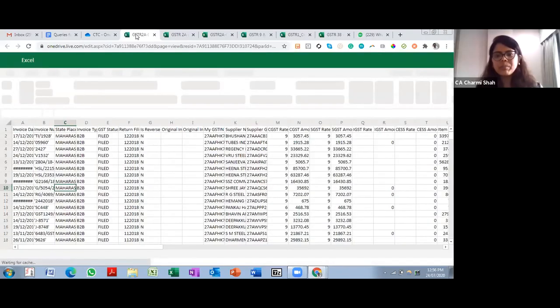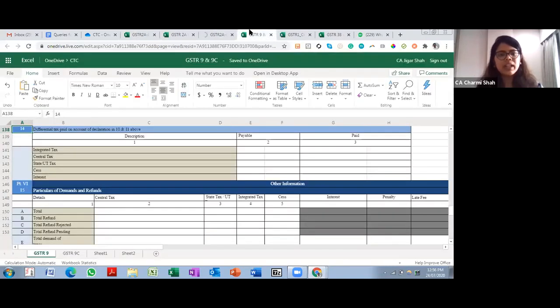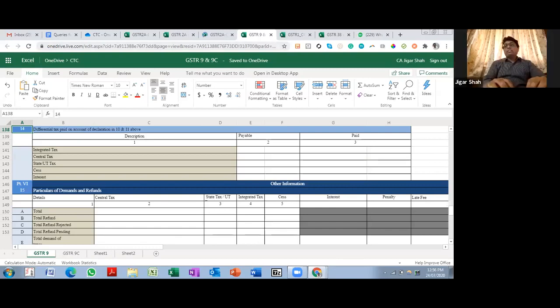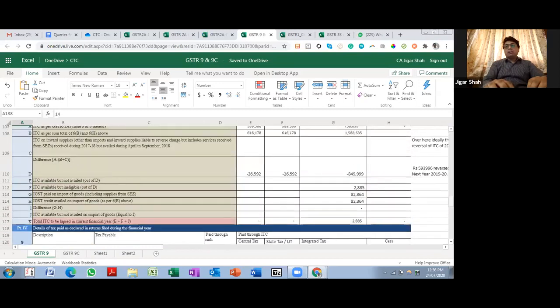There is a question: if table 8D is negative, whether the negative balance is to be reversed at the time of filing GSTR 9. So if table 8D is negative, there is no rule that you have to mandatorily reverse the credit. But yes, you need to be ready with the explanation. If you know that this negative figure is because the taxpayer has taken additional credit, then it has to be reversed. But if you have your explanation that, okay, my supplier has not uploaded the details, or I have reversed it in the next financial year.